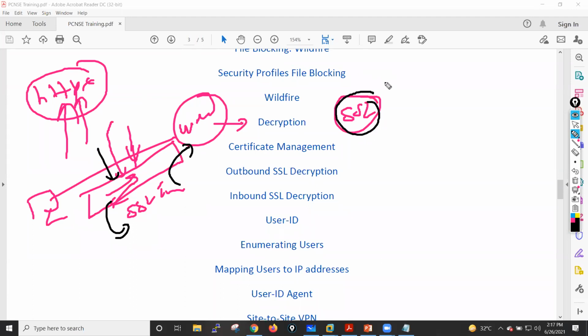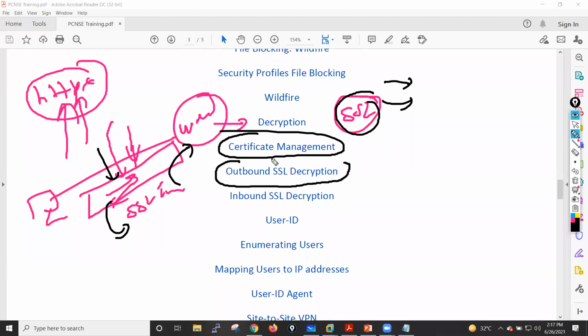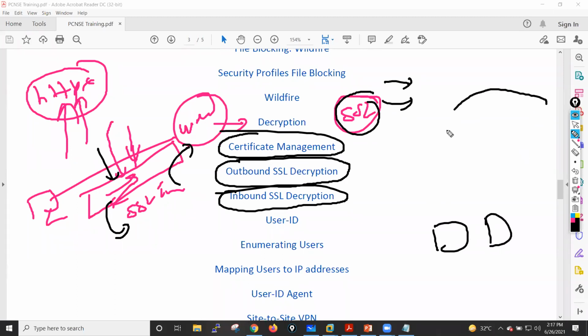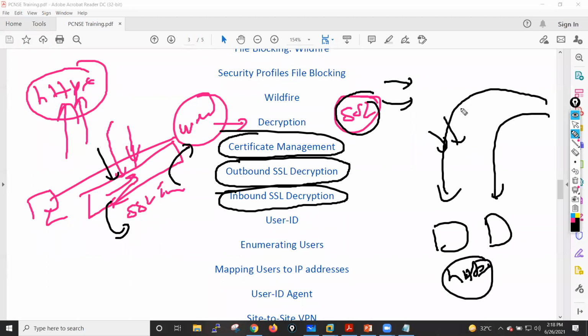We will configure it, create our self-signed certificate and everything, which includes certificate management. Then we will see outbound SSL decryption and inbound SSL decryption also. Let's suppose we have some servers in our DMZ zone, and people from outside are trying to access these servers. If these servers are hosted on HTTPS, how can we implement inbound SSL decryption so that whatever data is flowing, my firewall is able to see everything? These things we will see.